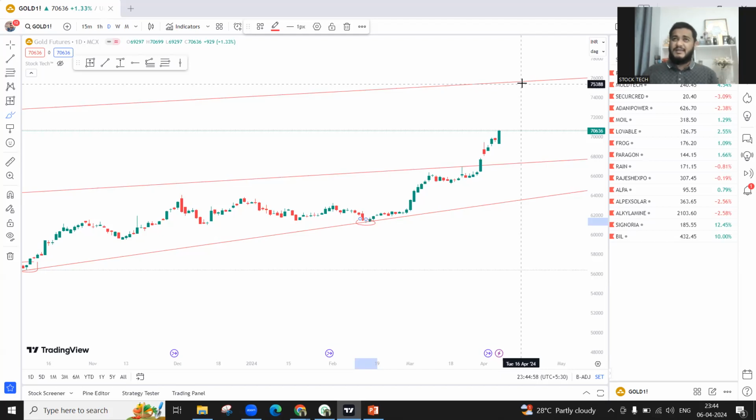late 2025, you will see gold around 90,000 rupees. After reaching 75, 76, you will see some correction. After that correction, again, there will be a rally and gold can go to very high levels. Remember, gold rally is inversely proportional to the stock market. So if there is a rally in gold, there might be a correction in the markets.